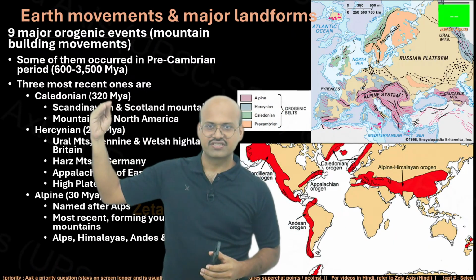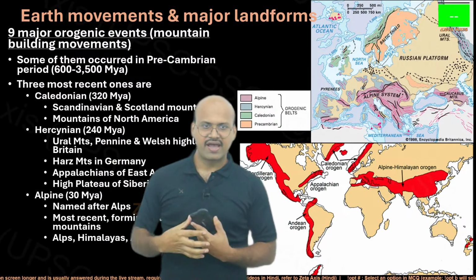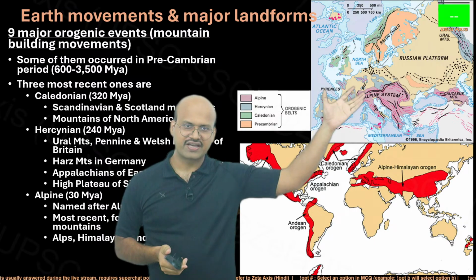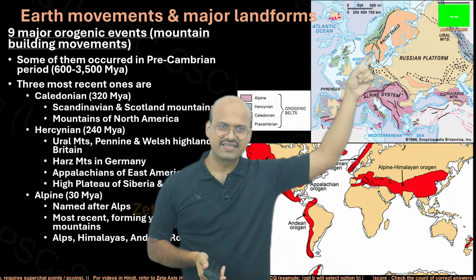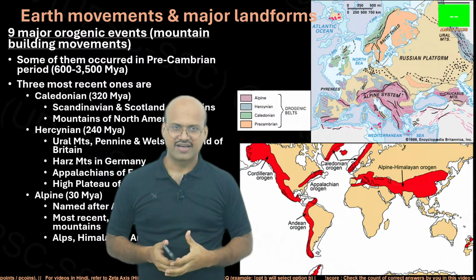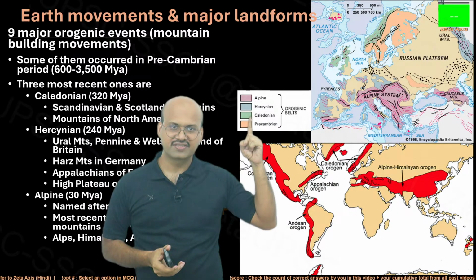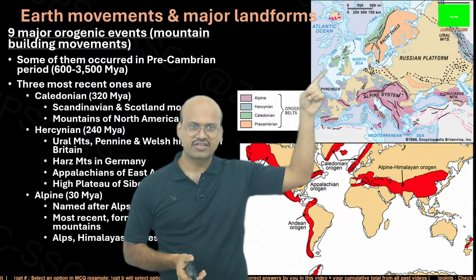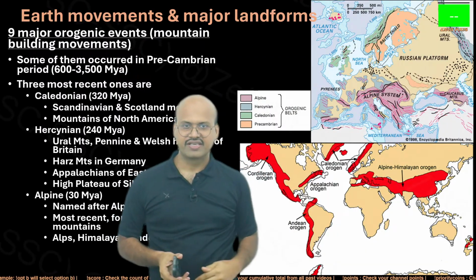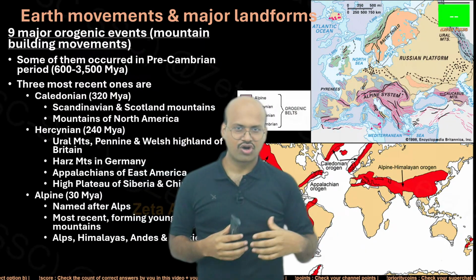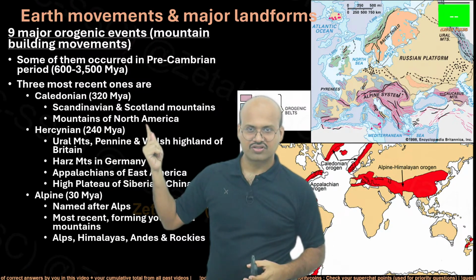The most recent ones are Caledonian, which occurred around 320 million years ago. It occurred in this region where Europe and North America were together. In this region there were a lot of areas where this Caledonian uplift created mountains. Here we can see it indicated by this green color, mainly North England and Norway, and you will also see some parts in the American continent, even in Greenland, created because of this upliftment. So Scandinavian and Scotland mountains, mountains of North America were created.